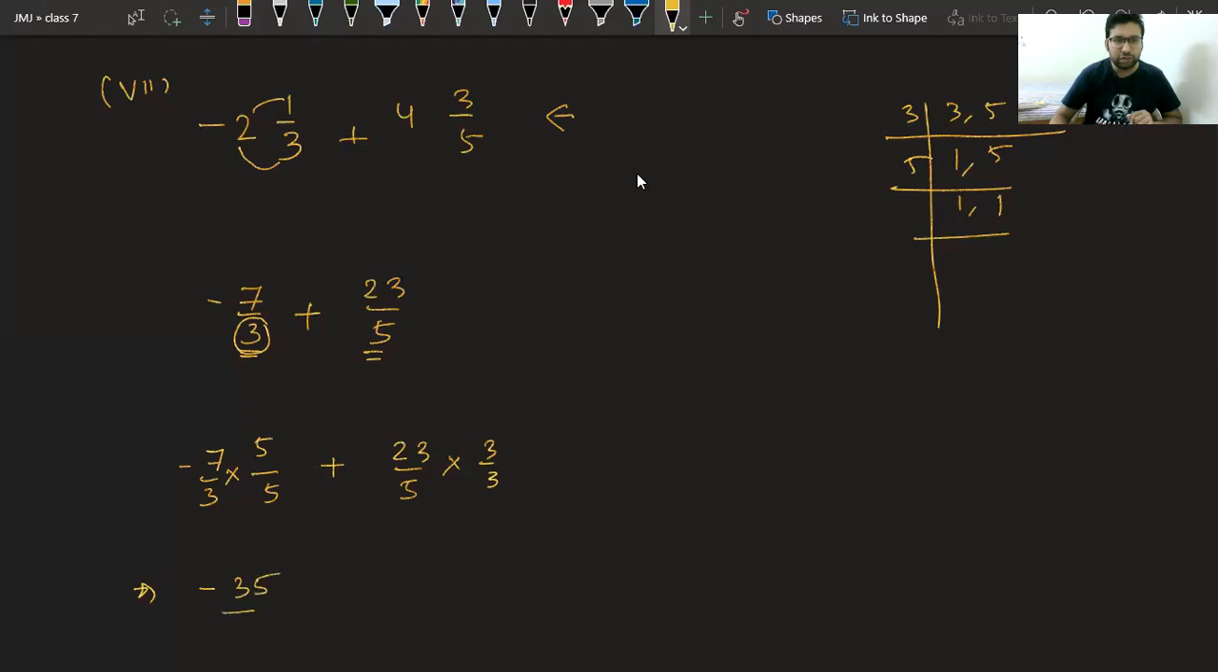Minus 35 upon 15 plus something upon 15. Now we have the same denominator. We have made them like terms. Now tell me the answer. Class.